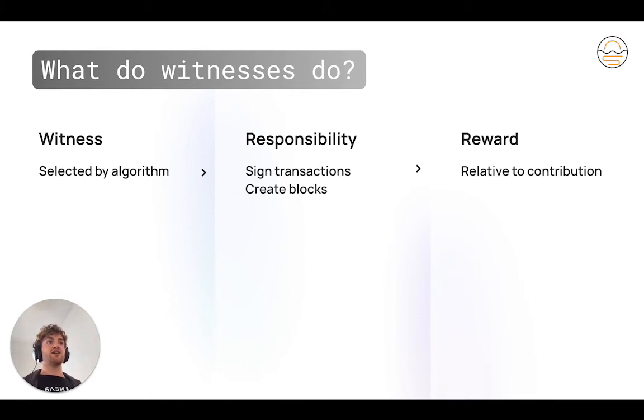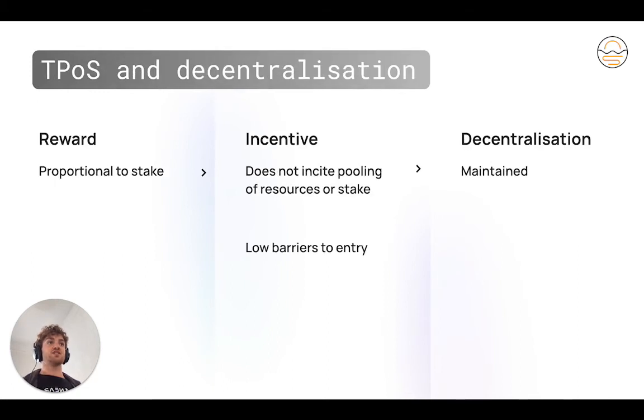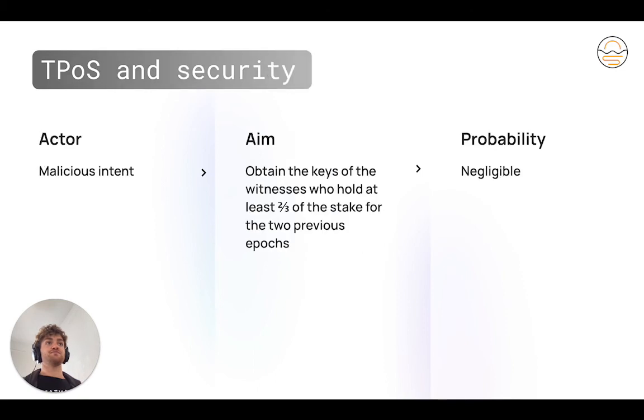So let's talk about how decentralization and security work in TPoS. About decentralization, because the reward for validating blocks is proportional to the stake, meaning that two accounts with 10 tokens each earn the same rewards as one account with 20 tokens staked, there is no incentive to pool computational resources or stake, so the decentralization of validator nodes is maintained. The network also does not require nodes to have performance hardware to run as validator nodes, maintaining low barriers to entry and therefore maintaining decentralization.